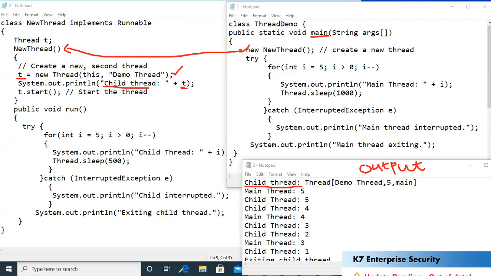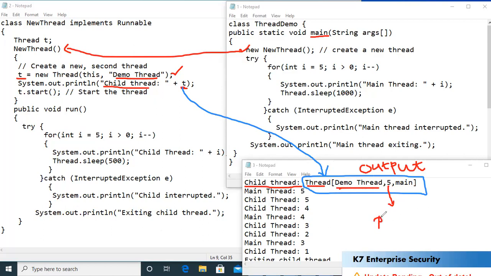It is nothing but this T, thread demo, which is a description of my thread. It says that it is a thread, and the name of the thread is demo thread, because here I gave the name as demo thread. So here I'm getting the name as demo thread, comma 5. And what is this 5? This 5 is the priority of the thread. We call this the priority of the thread.